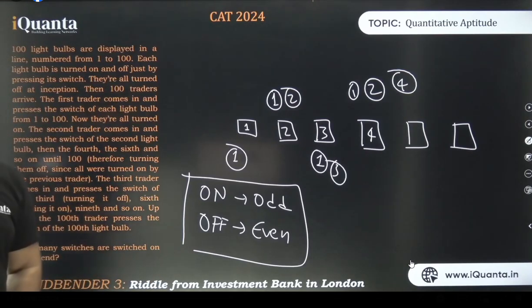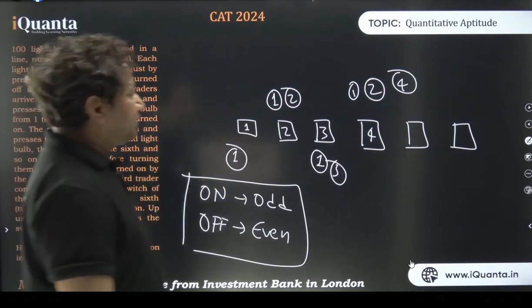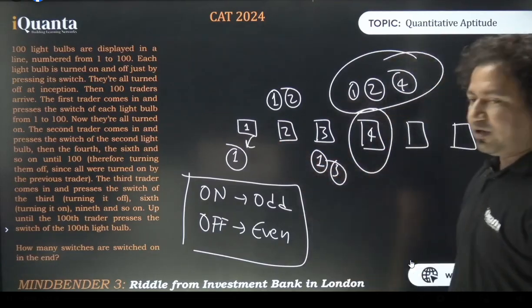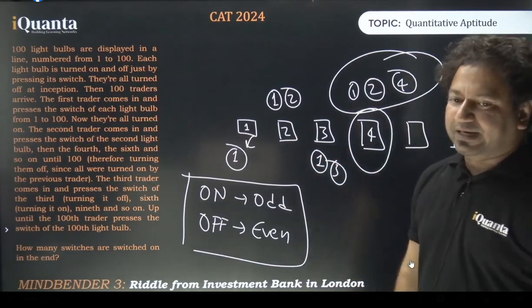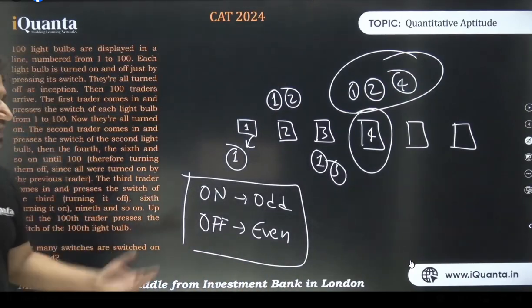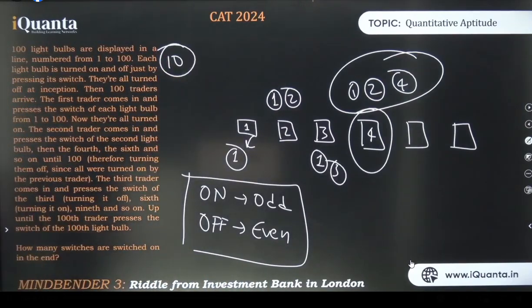By the way, which switches will be touched an odd number of times? The switches which have numbers with an odd number of factors. For example, switch number 4 had an odd number of factors. Switch number 1 had an odd number of factors. Which numbers have an odd number of factors? Only perfect squares. So from 1 to 100, we have only 10 perfect squares: 1 square, 2 square, 3 square till 10 square. The answer is simply 10.